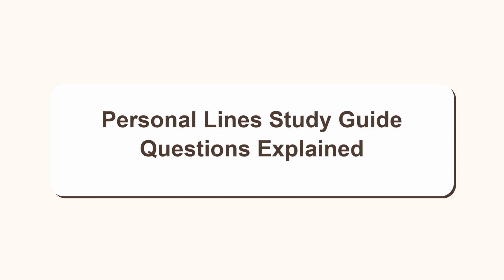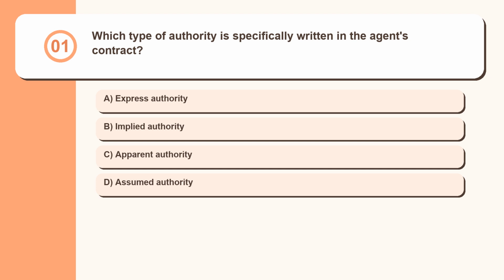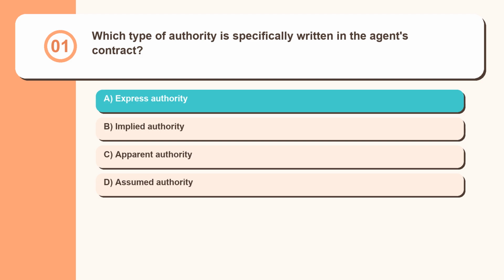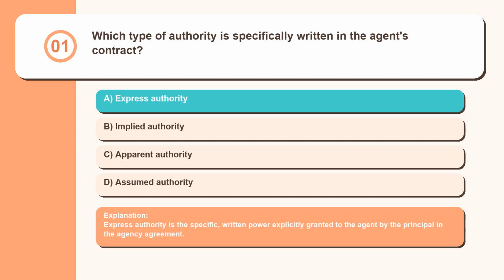Personal Lines Study Guide Questions Explained. Question 1. Which type of authority is specifically written in the agent's contract? Express authority, implied authority, apparent authority, assumed authority. Express authority is the specific, written power explicitly granted to the agent by the principal in the agency agreement.